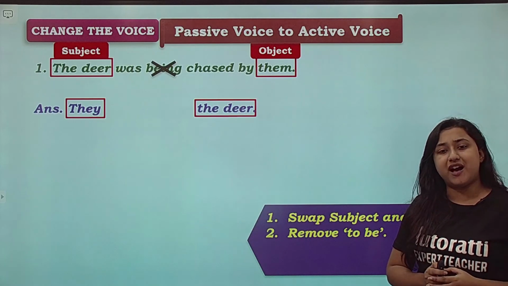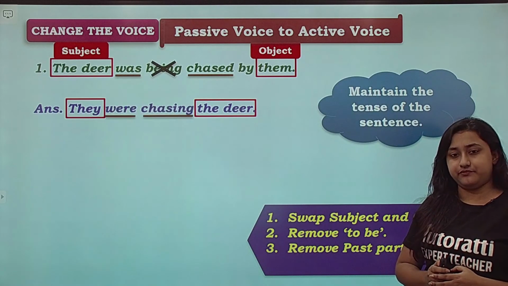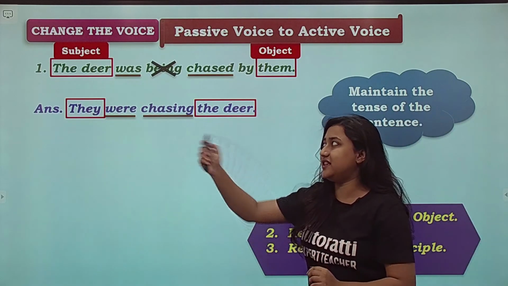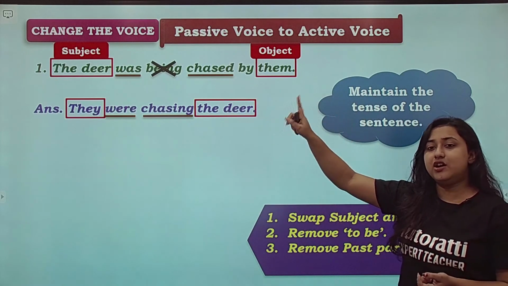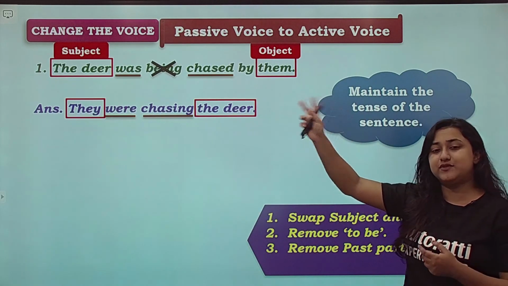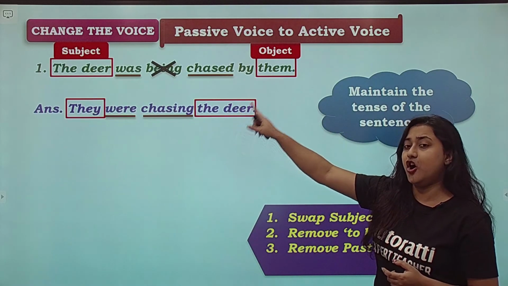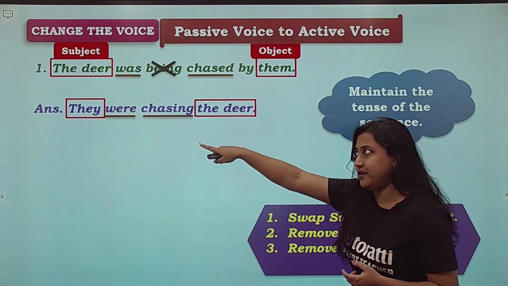Chased is in the past tense. So what will we do? They chased. But since there was being, we will add were. They were chasing the deer. Let's revise again. The deer was being chased by them. We swapped the subject and the object. Subject the deer, object them, and since we bring it into the subject, it will become they.